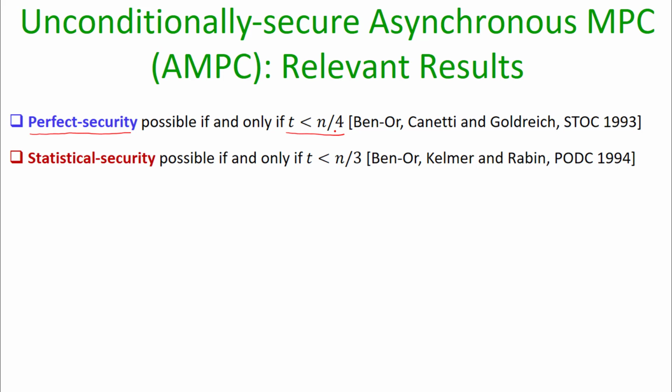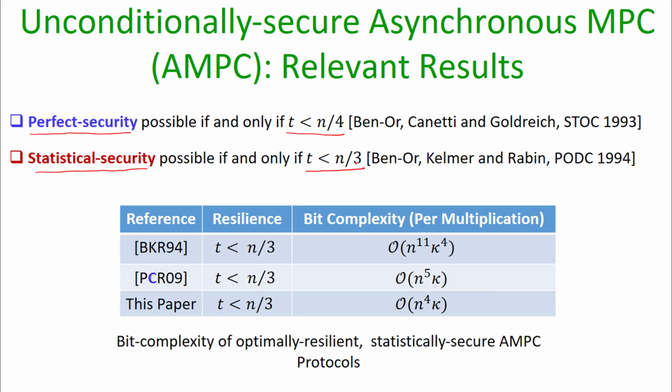Whereas if we want statistical security, where even though the adversary is computationally unbounded, but we are willing to allow a negligible error in the security properties, then we can tolerate up to n/3 corruptions. So in this work, our focus is on statistically secure asynchronous MPC protocol with the optimal resilience of t < n/3.